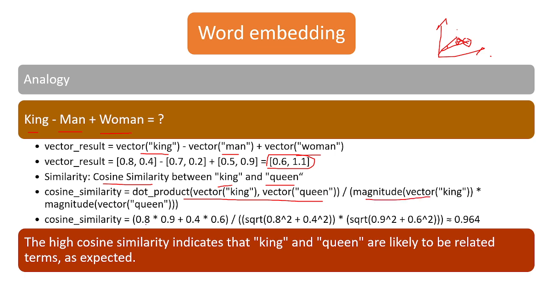Then we compute the dot product of the king vector, 0.8 and 0.4, with the queen vector, 0.9 and 0.4, and we get 0.964. So it is close to 1, right? That means a high cosine similarity, which indicates that king and queen are likely related to each other.